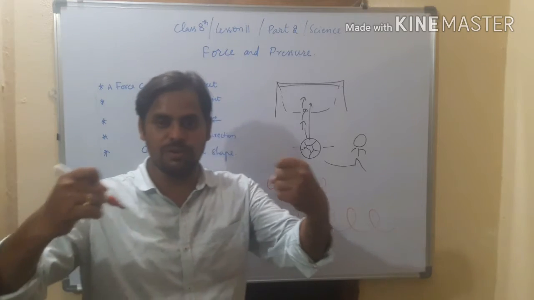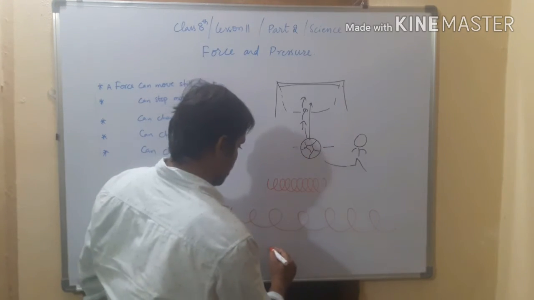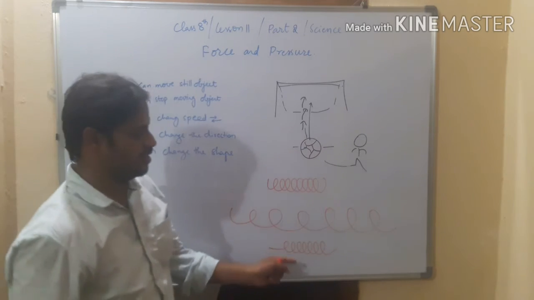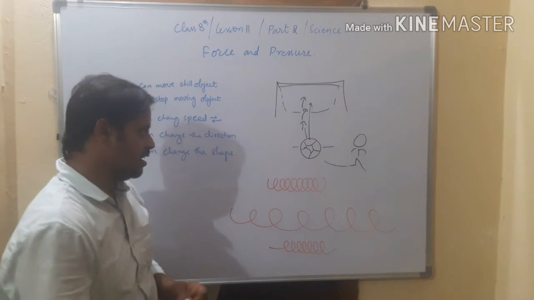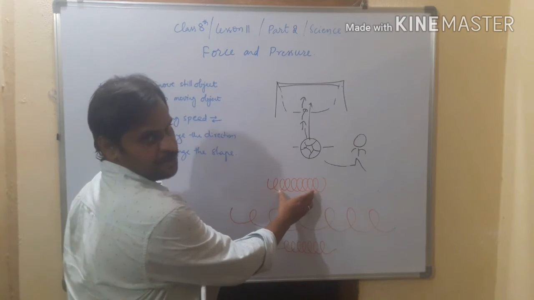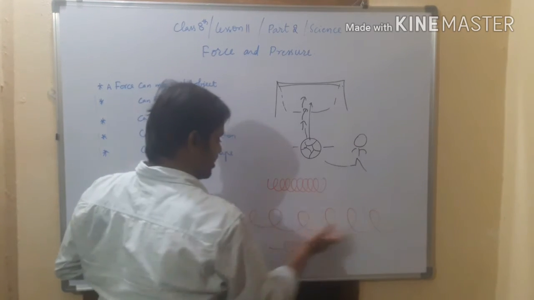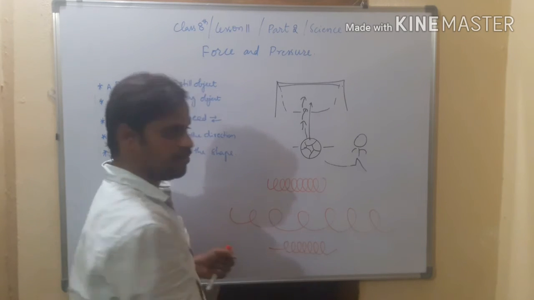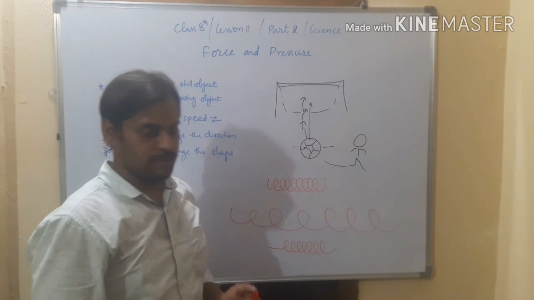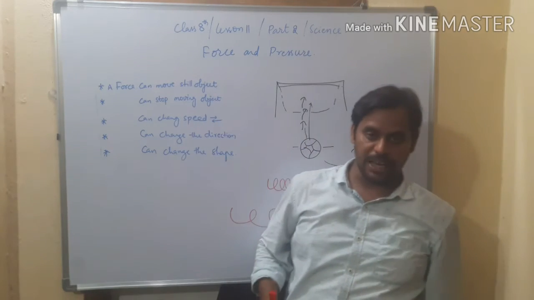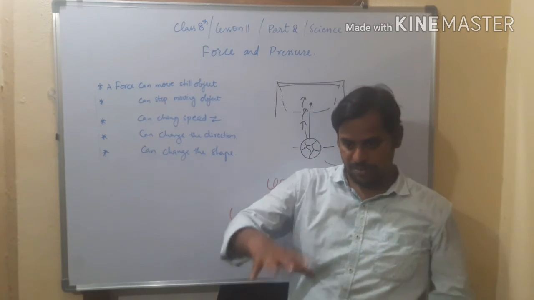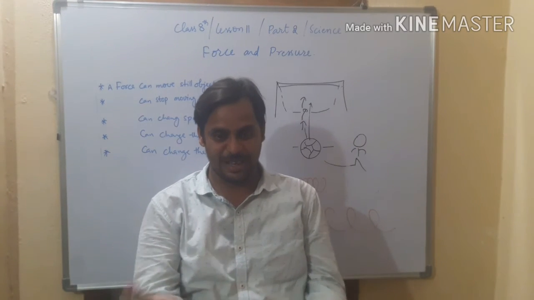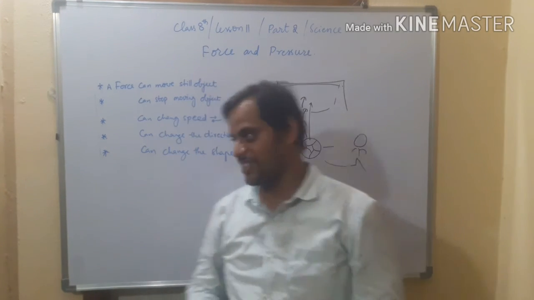And what happens if you release the force? Again, it becomes like this. Are you getting or not? So here, the shape is like this in the beginning, and whenever you stretch it, the shape is changed. And when you release the force, then again it becomes the normal shape. For example, a cake, if you apply force on it, then the shape of the cake will be changed, right?